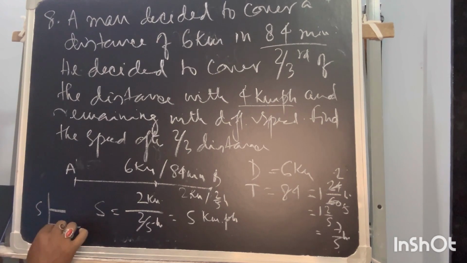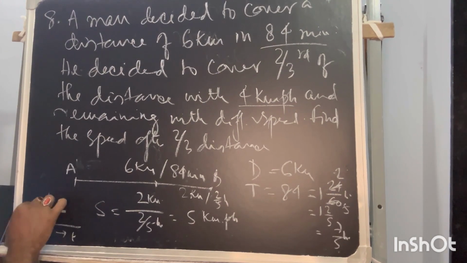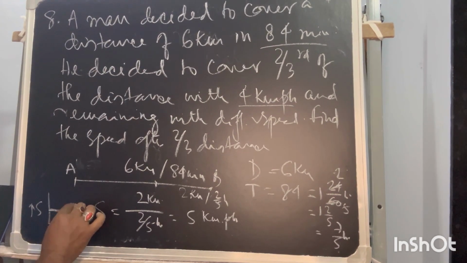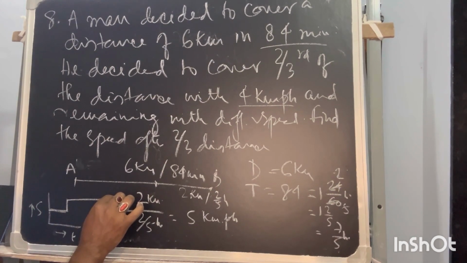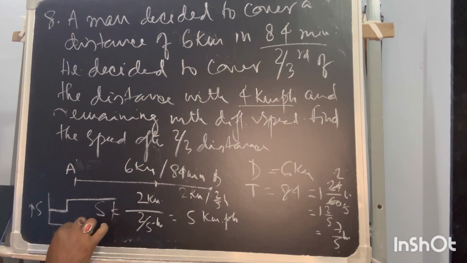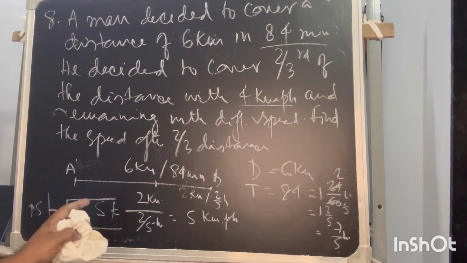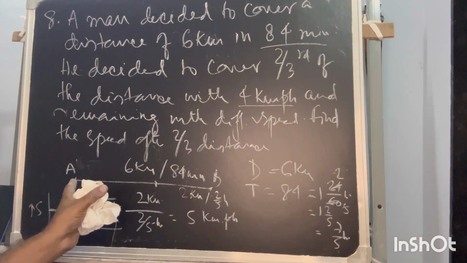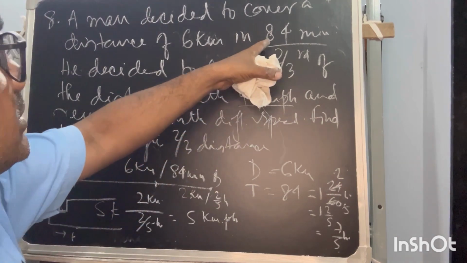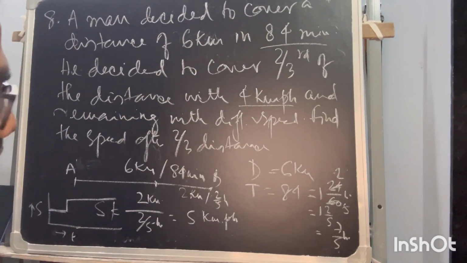It is speed upon time, so the same speed is maintained, then after here he raised some speed and moved at the same speed. Okay, so this will be the uniform velocity, but part by part. The first part is moved with some speed, and the second part moved with the same other speed. Okay, so